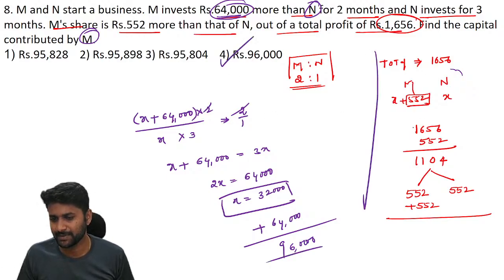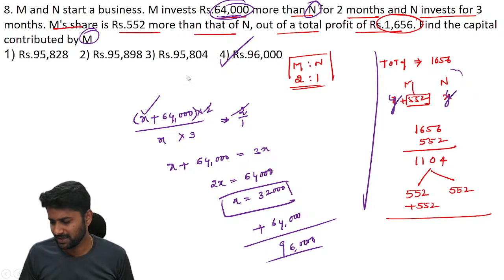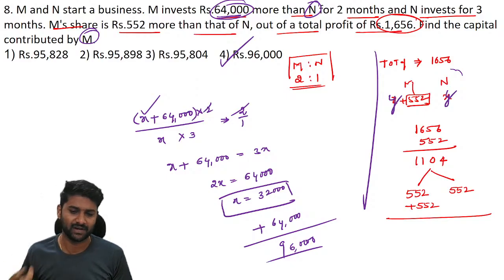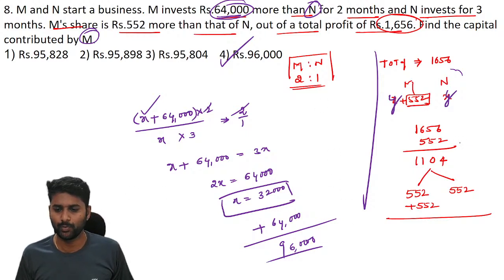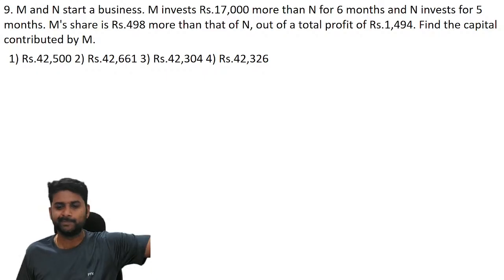See, for understanding purpose only, I am taking all these steps. You can use different variables. Sorry, you can take this as Y and this as Y. Why? Because we are assuming the investment as X, you have to take a different element for the time period. So don't consider X for both the calculations. Hope you understand. So let's move to the same question.